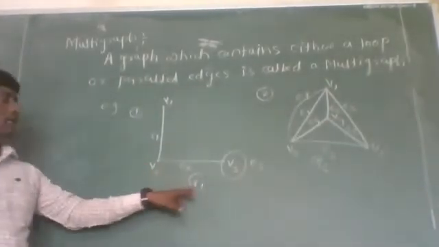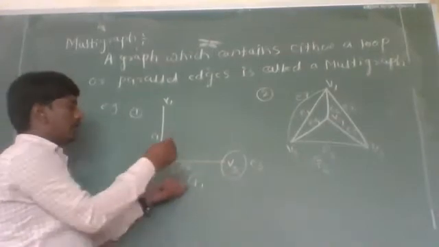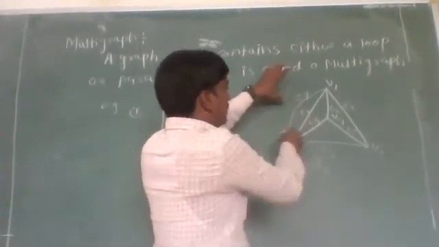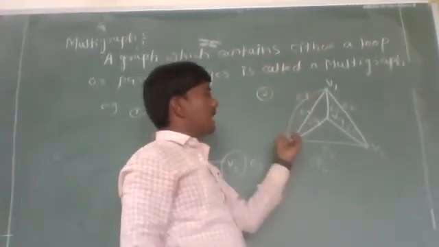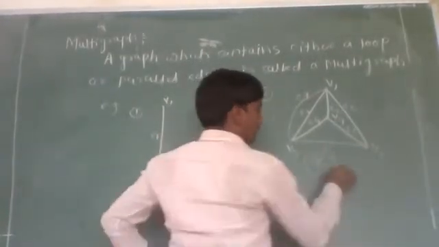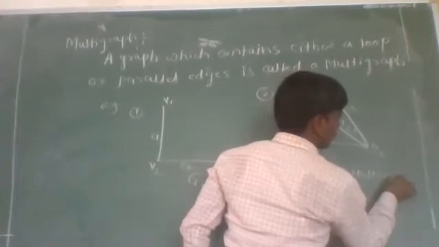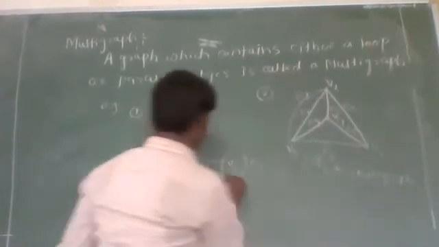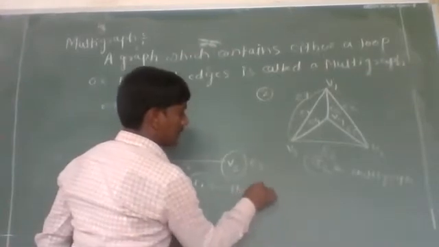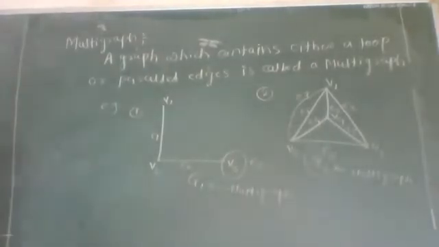In graph G1 at vertex V3 there is a loop. So this graph G1 is a multigraph, and in graph G2 edges E1 and E7 are parallel edges. Therefore this graph G2 is also a multigraph. Now let us see what is pseudograph.